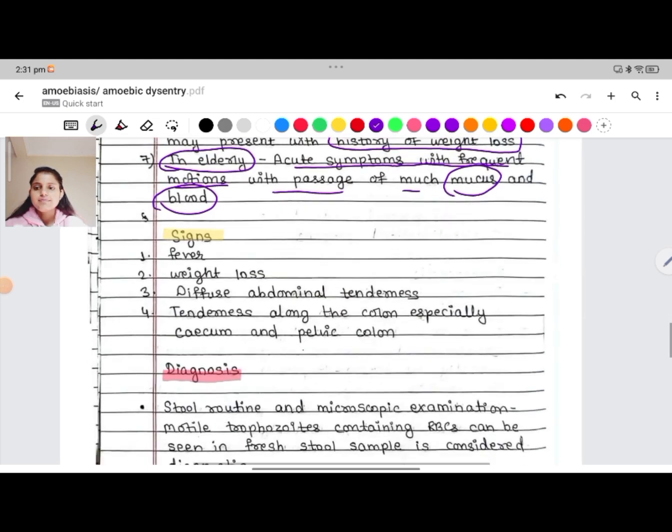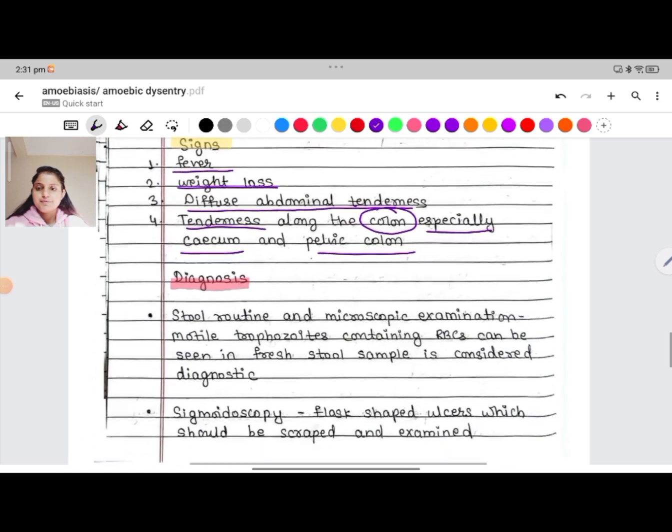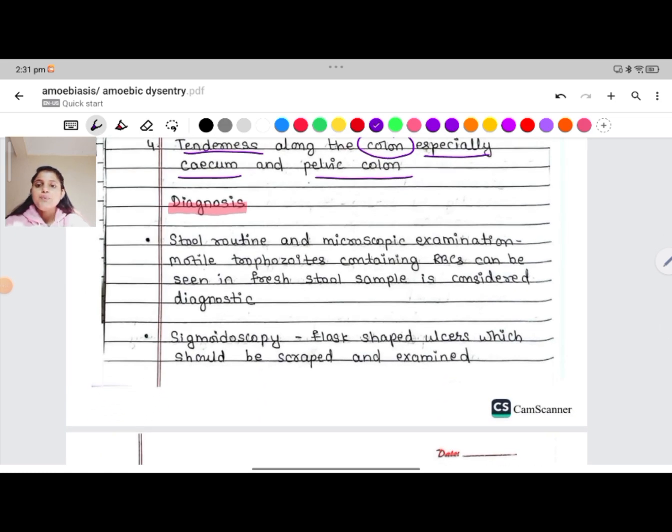On signs, doctors can see fever, weight loss, diffuse abdominal tenderness, and tenderness along the colon, especially the cecum and the pelvic colon. For the diagnosis, we do routine and microscopic examination of the stool, where we can see motile trophozoites containing RBCs, which is considered diagnostic.